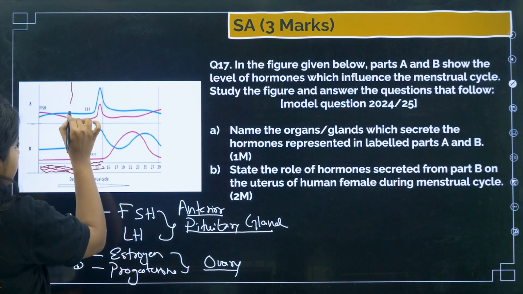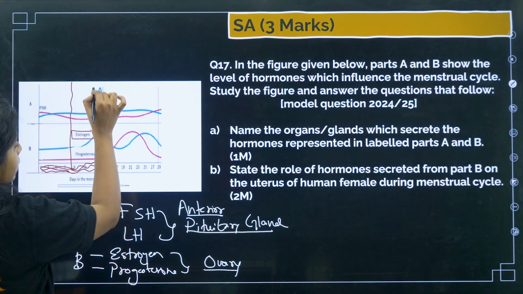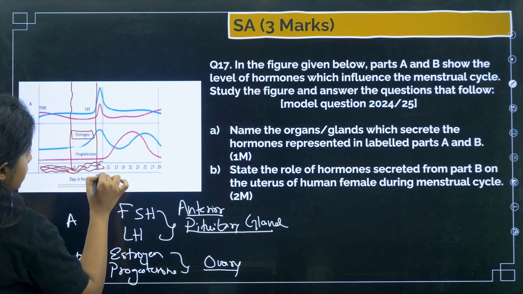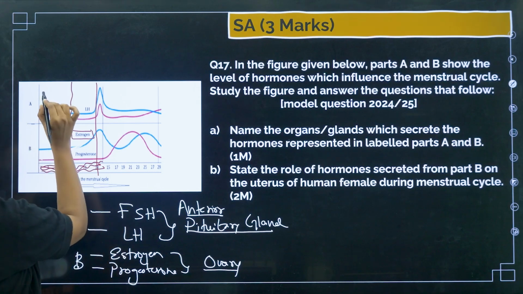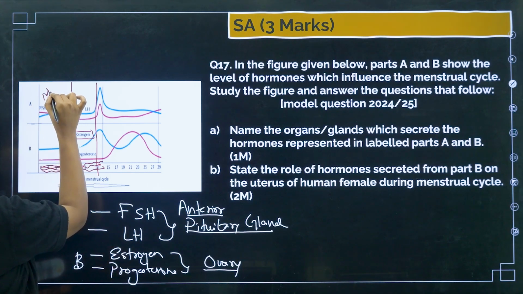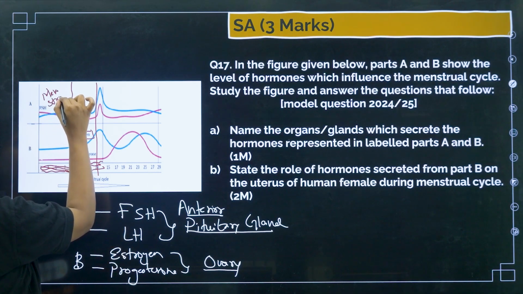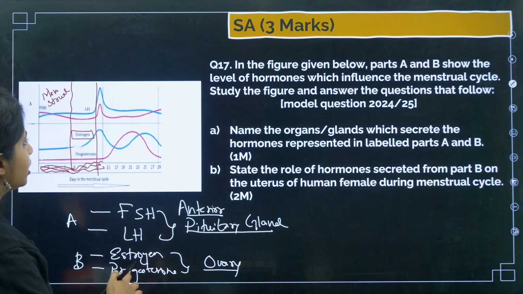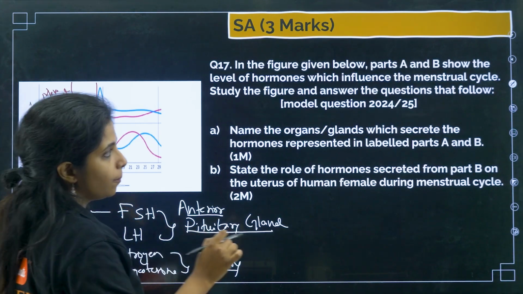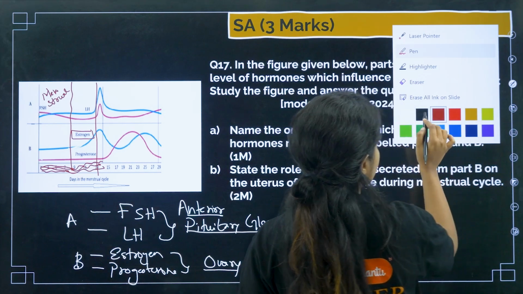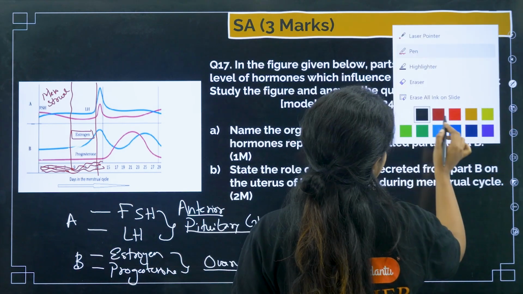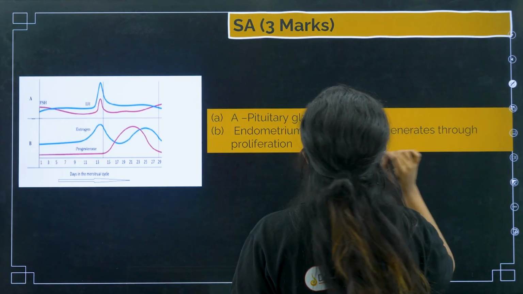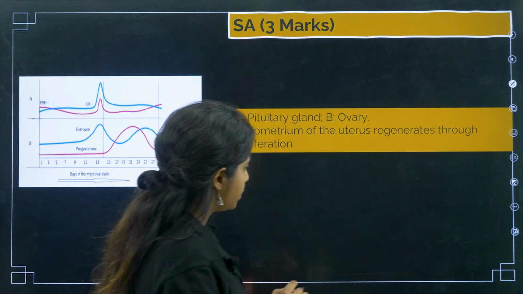So I'll divide it like this. There are certain phases. This phase that you see is known as the menstrual phase, where the menstruation is actually happening, when the blood is actually shedding down. This phase that you see is known as the follicular phase. So how can I make it properly? Let's make it over here, that will be easier for you to understand.